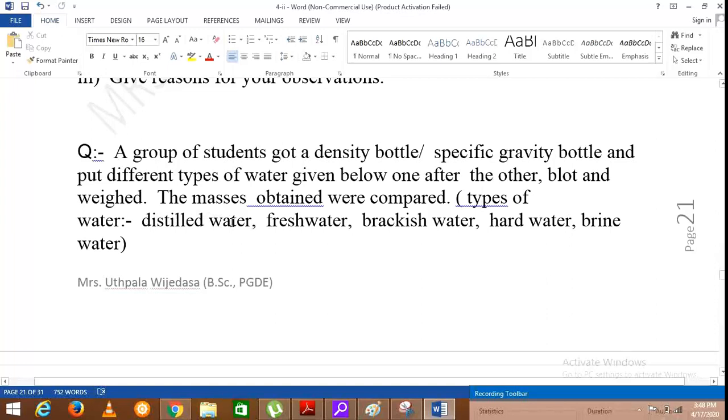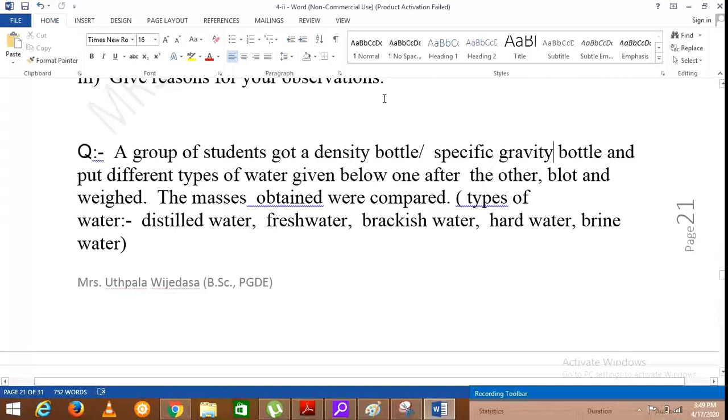When we put distilled water into the density bottle, the mass is the lowest, and when we put brine water into the density bottle, the mass is the highest, and the mass increases in this order. Distilled water is the lowest, then fresh water, brackish water, hard water, and brine water.